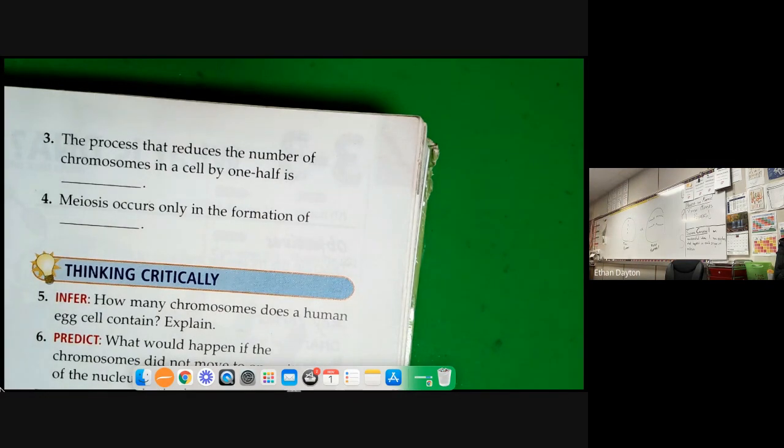Everybody turn and talk to the person around them. Meiosis only occurs in the formation of something. It is not body cells, right? Not body cells. Meiosis forms only what? Is it babies? No, not babies. All right, 3, 2, 1, 0.